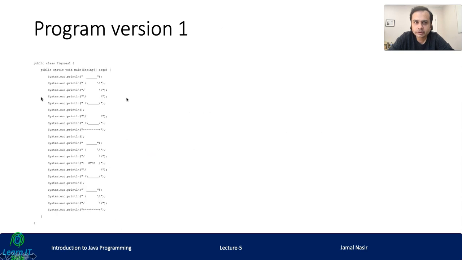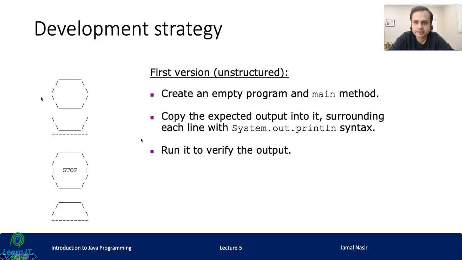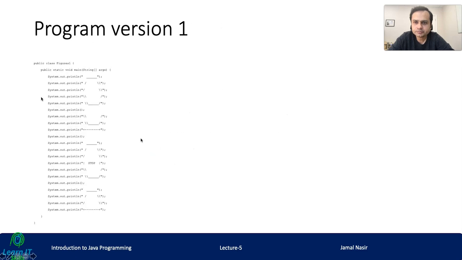So this is the code. We will discuss this example in NetBeans as well. You can see in every system.out.println statement we are adding one step and then it will print just like this. So this is program version 1.